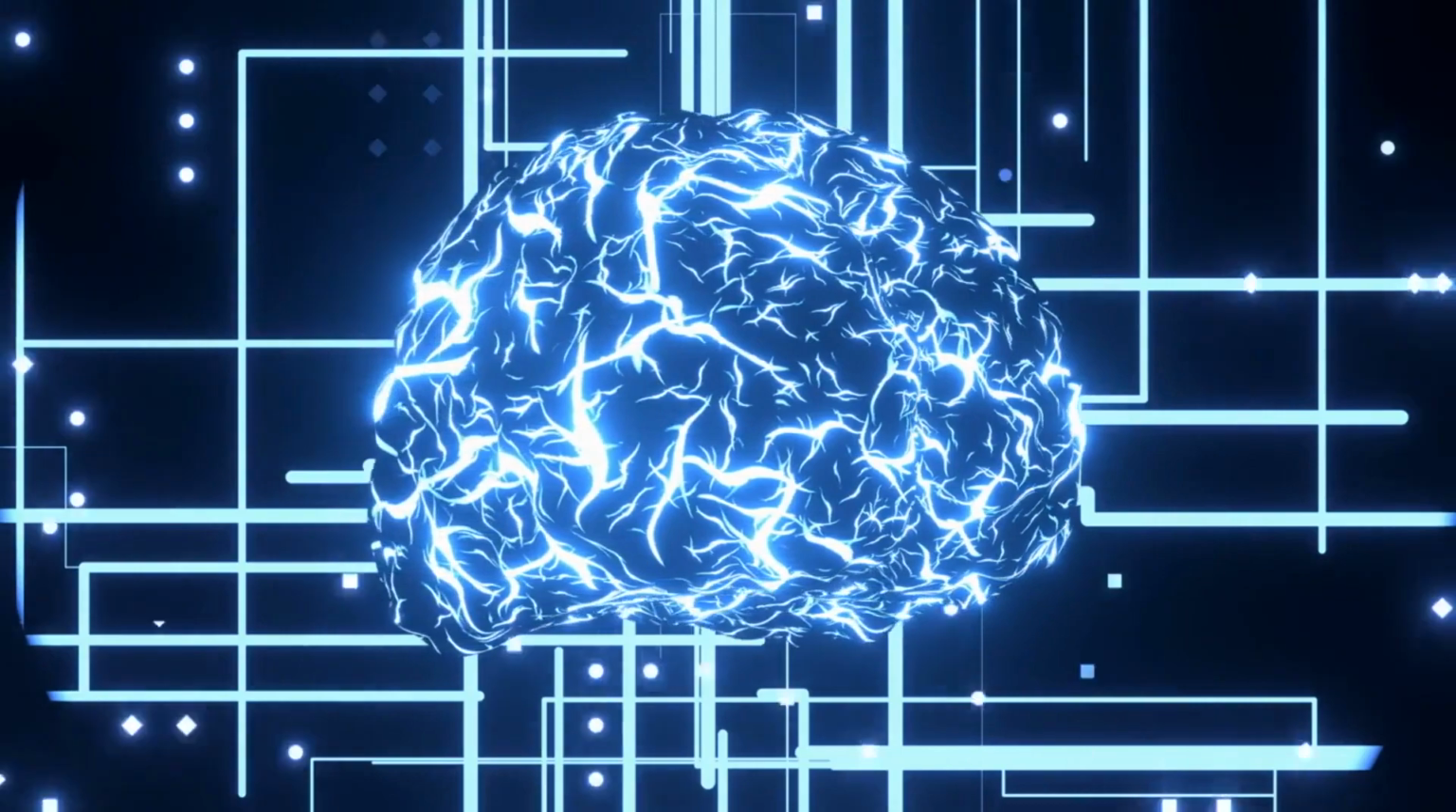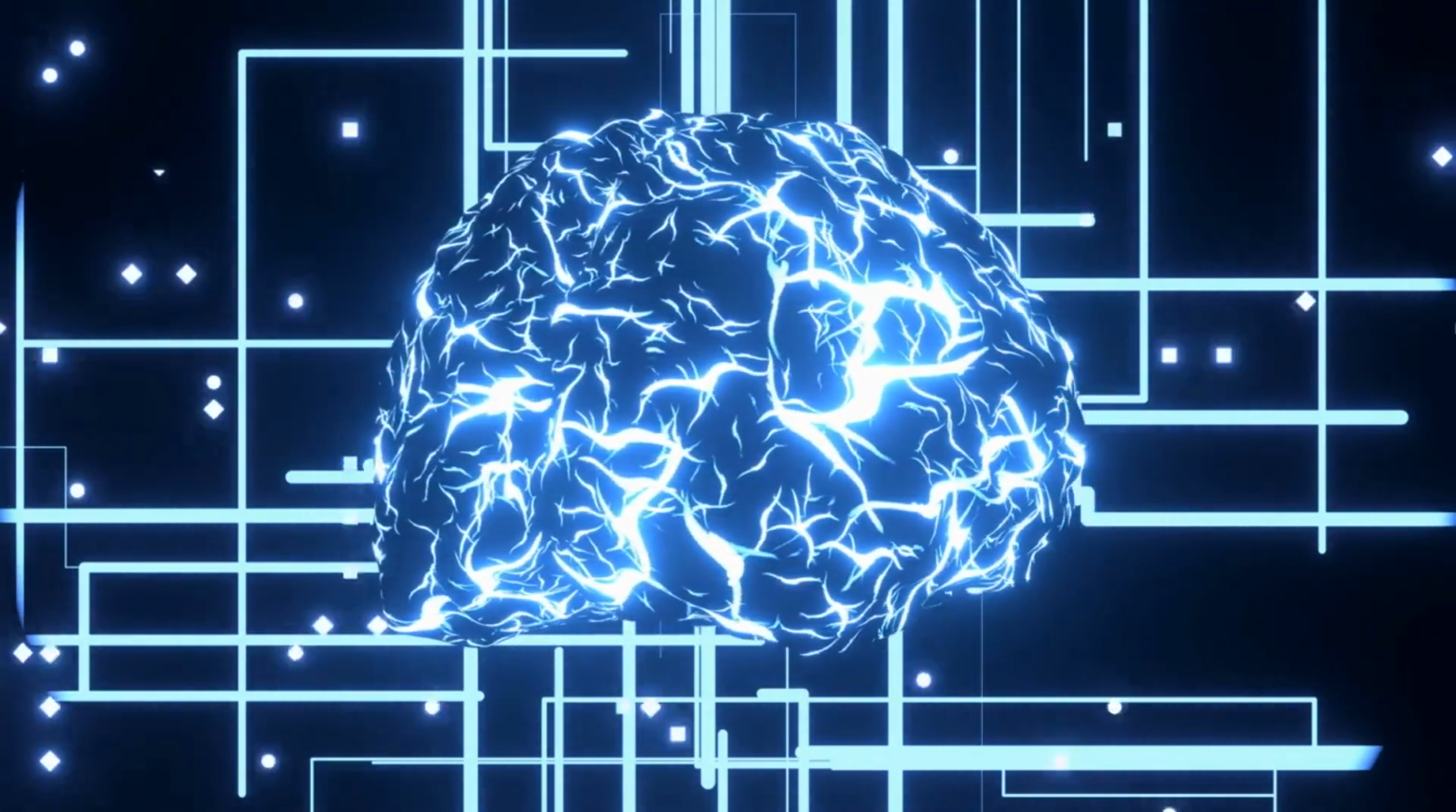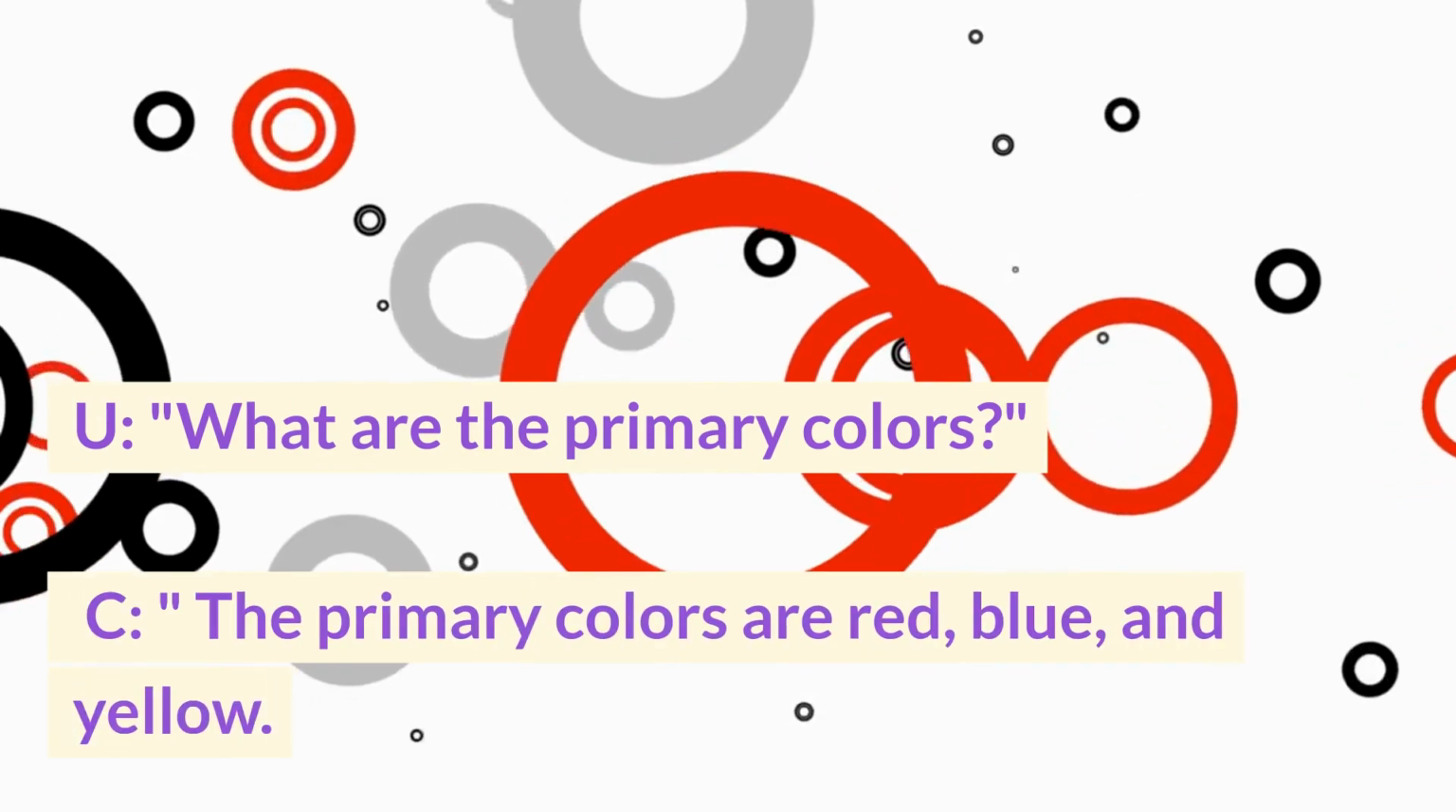What are the primary colors? The primary colors are red, blue, and yellow. That's correct. Now explain how these colors mix to create secondary colors.